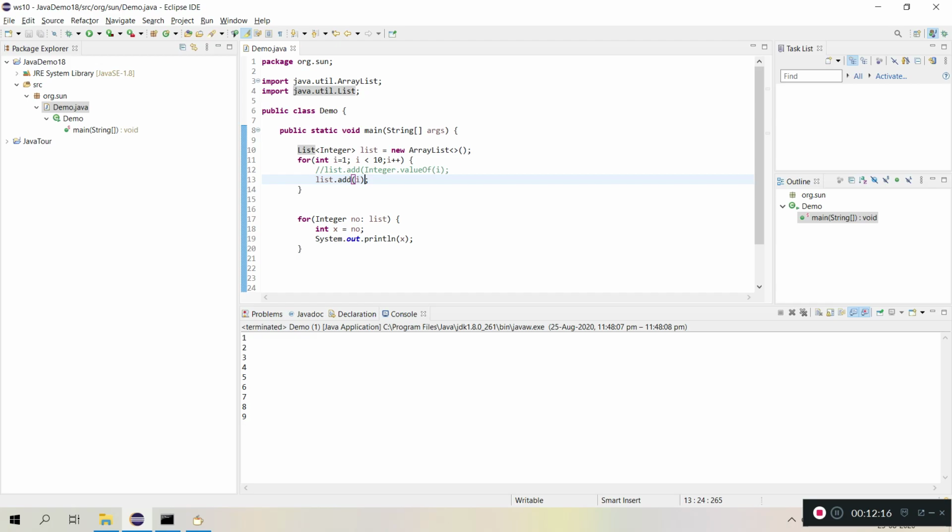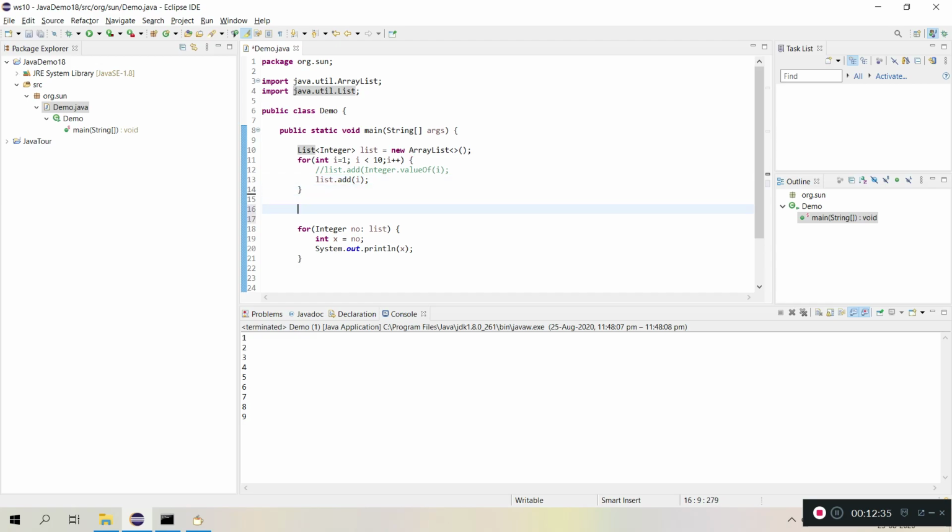So what are all the primitive types, and what are all the wrapper types or object types we have? For the int primitive type we have Integer, and for float we have the Float object type. Similarly for double we have the Double object type.